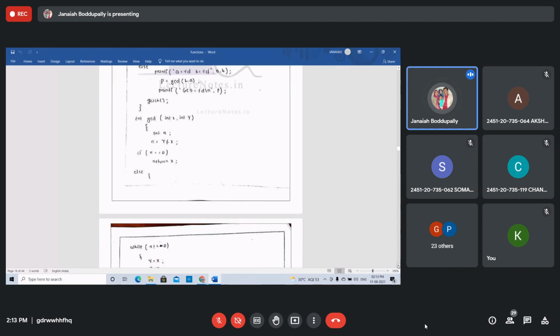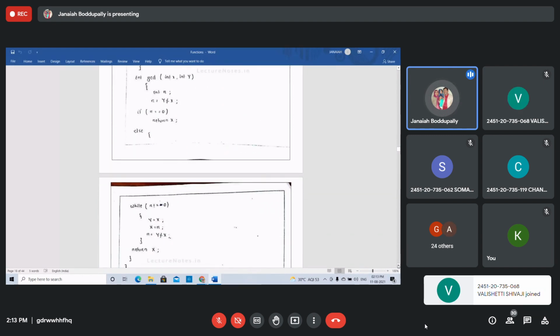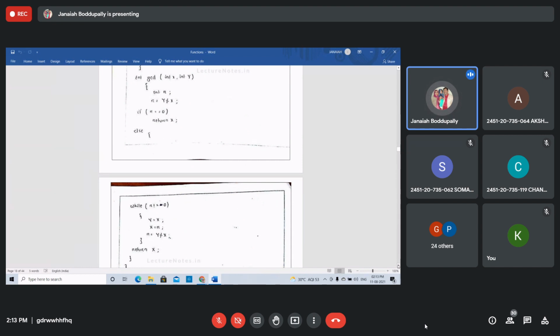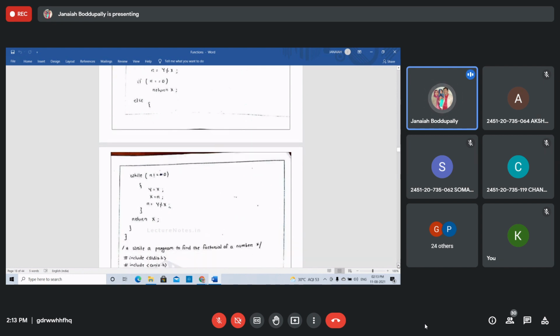If r is not equal to 0, every time divide x by y. If you get a remainder, again divide by the remainder. Again if you get remainder r1, divide r by r1. Just like that, repeat the process until r equals 0. Otherwise swap the values every time: x equal to y, y equal to r, then r equal to y percent x. Repeat this process. How to find the GCD? Writing it as a function.